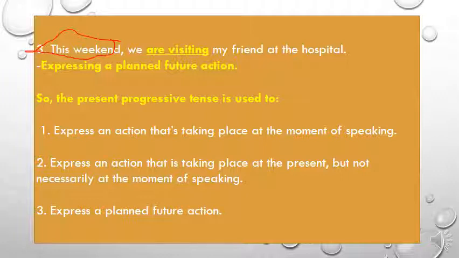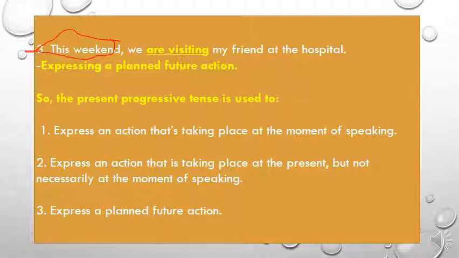We are visiting our grandmother on Saturday, or this weekend, or this week, by the end of the week. So this action is already planned for. So the third use of the present progressive tense is to express a planned future action.